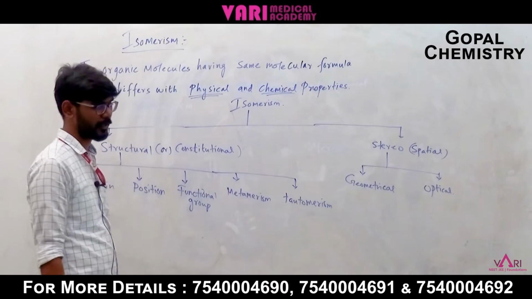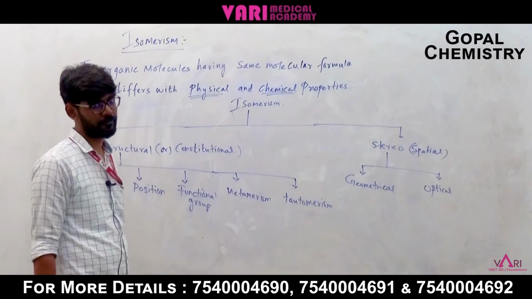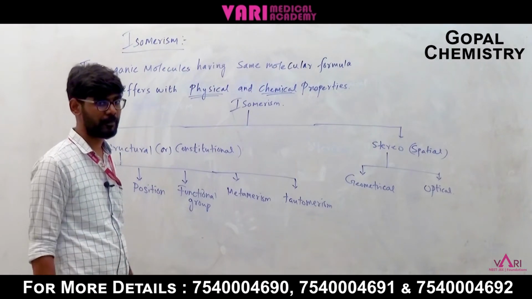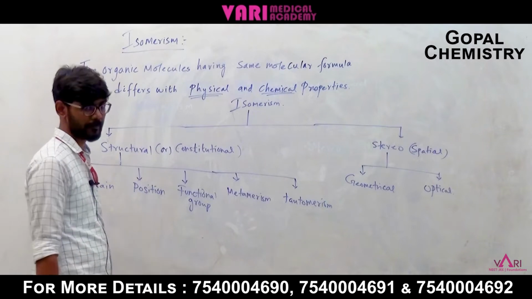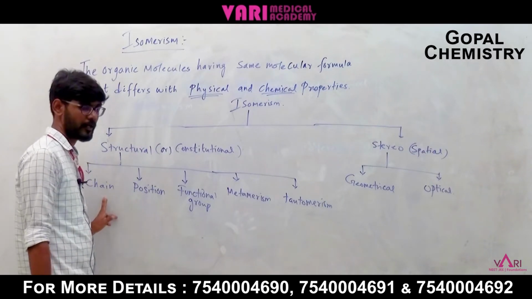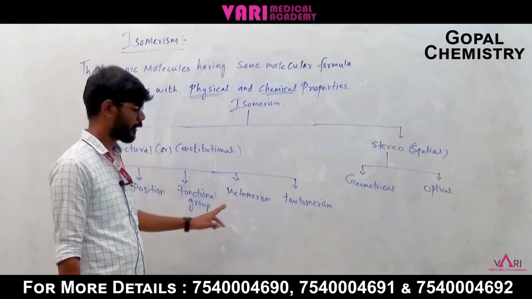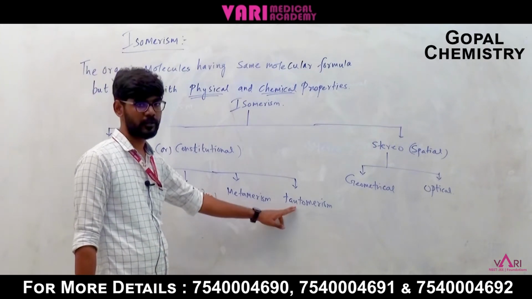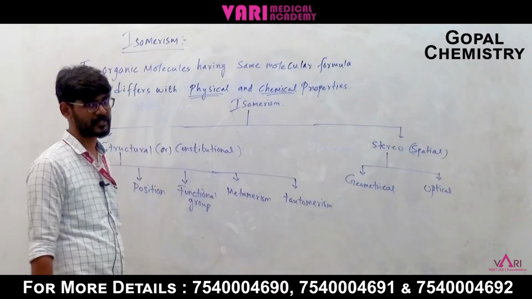Structural isomerism can be divided into 5 subsections: chain isomerism, position isomerism, functional group isomerism, metamerism, and tautomerism.